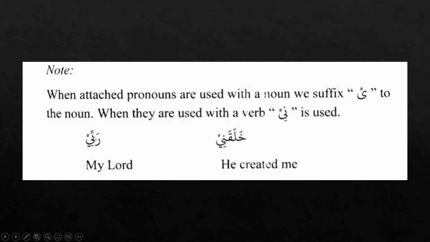Like you can see here, Rabbi. Rab is a noun, and when we are going to attach the attached form of the pronoun for ana, we are going to add ya only. We are not going to say Rabbini. We are only going to attach the ya here. Rabbi, my Lord, my Lord. And we have already done this with the idafa construction.